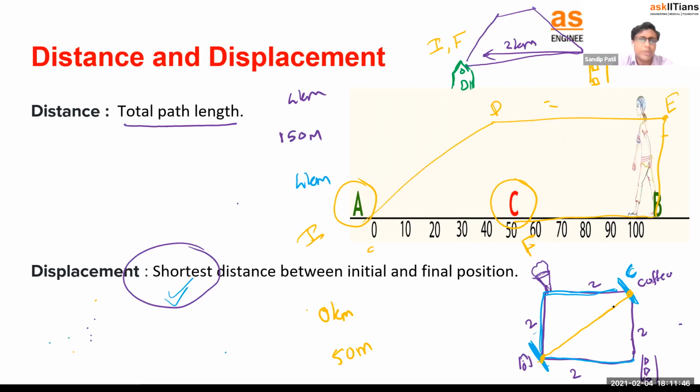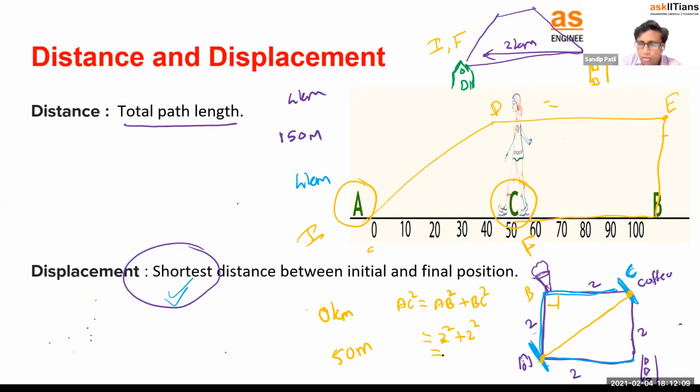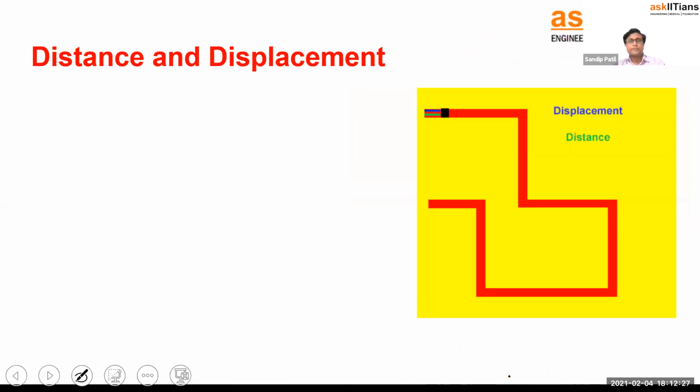Obviously, we have to use some geometry there. You must have learned the Pythagoras theorem. In that Pythagoras theorem, you can calculate something like this. So consider this is our B point. So I can say AC square is equal to AB square plus BC square. So this is 2 square plus 2 square, or this will become 8, and the final answer is 2 root 2 kilometer, 2 into square root of 2 kilometers. That is the displacement actually. Okay, so this is the difference between distance and displacement.